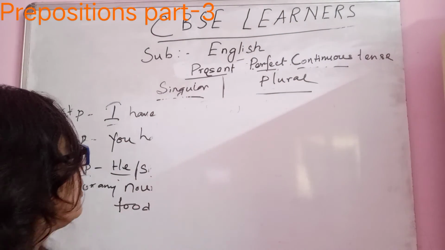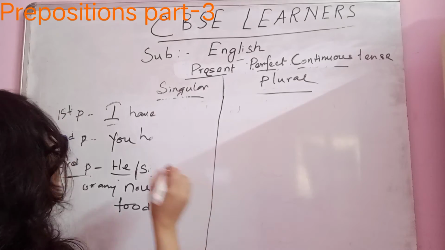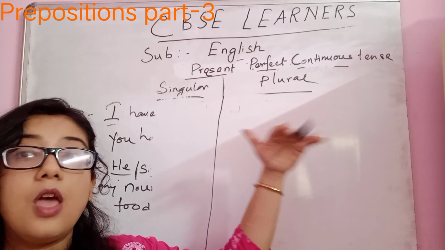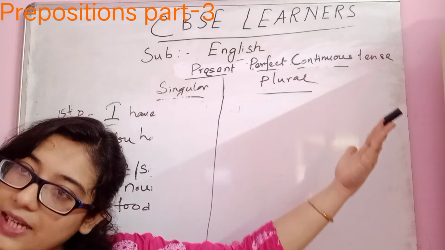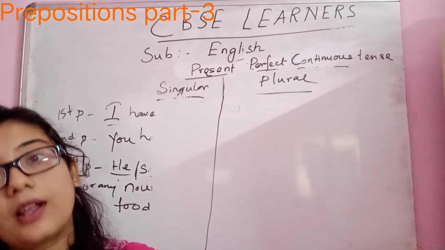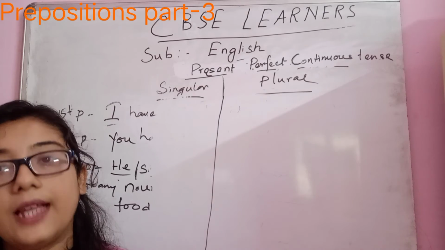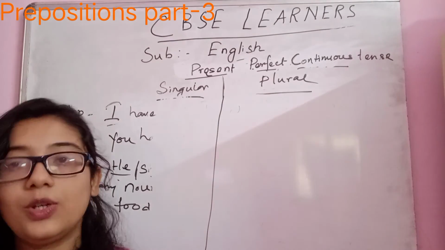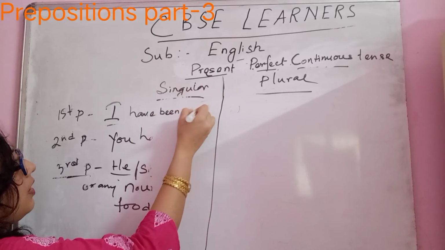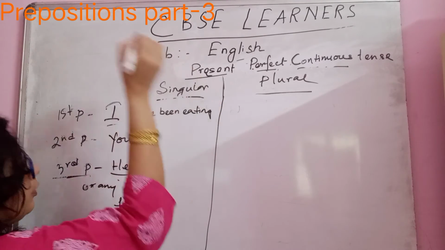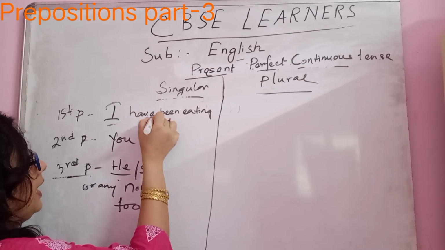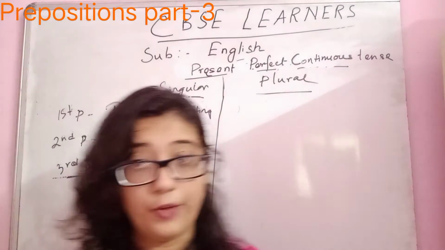So, how to construct the tense? What does present perfect continuous mean? You have started the work, but you are still continuing. You have already started the work, but still you are continuing the same work. That is present perfect continuous tense. So, I have been eating. I started eating food, but still I am eating only. That is, I have been eating food. That is present perfect continuous.